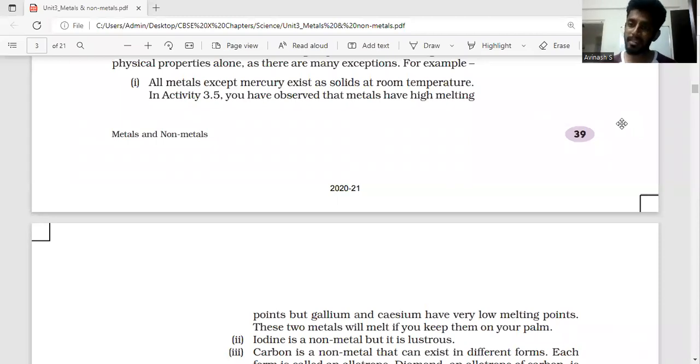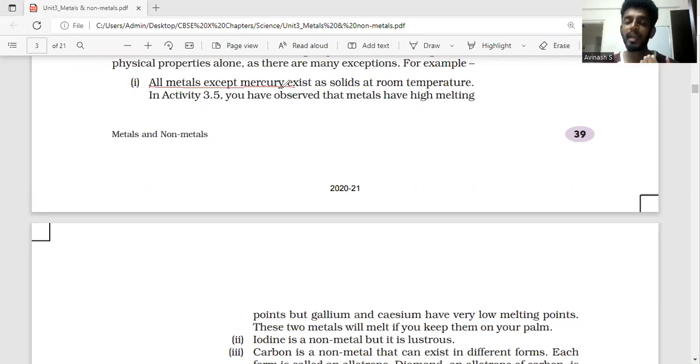Now, there are exceptions in certain properties. We are going to look at the exceptions. The first point is all metals except mercury exist as solids. We know that all the metals are solids. We saw a point where it has a high tensile strength, it is rigid, it is dense, it has a high density, which means all the metals are solids except mercury, which is a liquid at room temperature. Room temperature in the sense, under normal conditions, mercury is a liquid, but all other metals are solids.